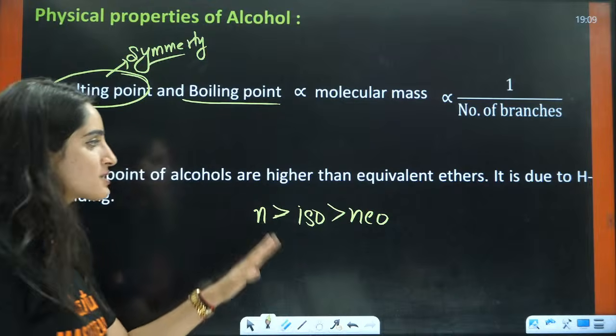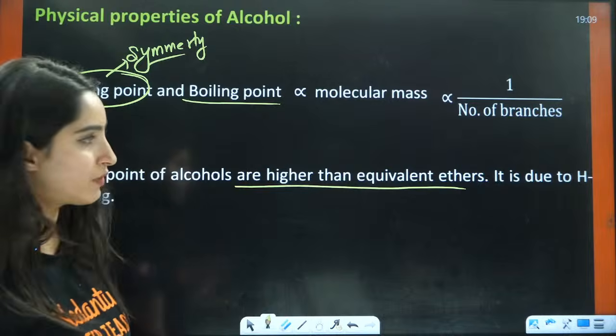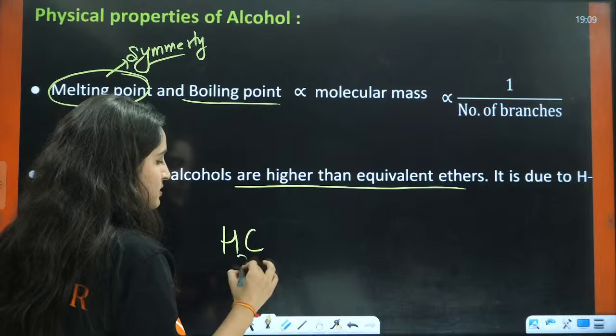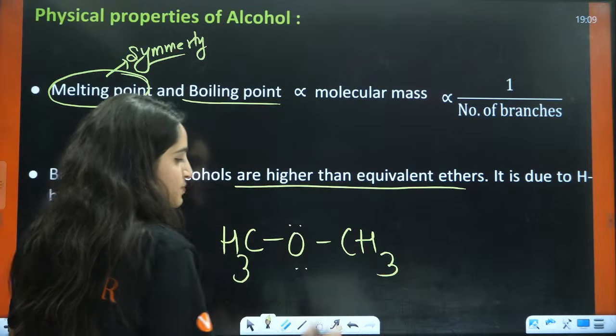Boiling points of alcohols are higher than equivalent ethers. Can you tell me why? Because in ethers, for example, I take the ether CH3OCH3, this is my oxygen.